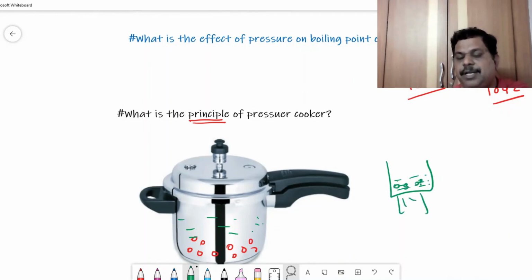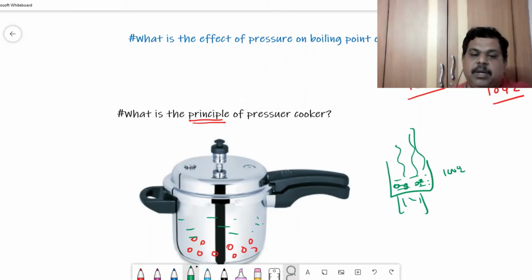You just start heating. Once it reaches 100 degrees centigrade, all the water will escape. That means within 10-15 minutes, all the water from the vessel escapes, and even though the rice is not properly cooked, all the water has gone out, right? So we need to add some more.